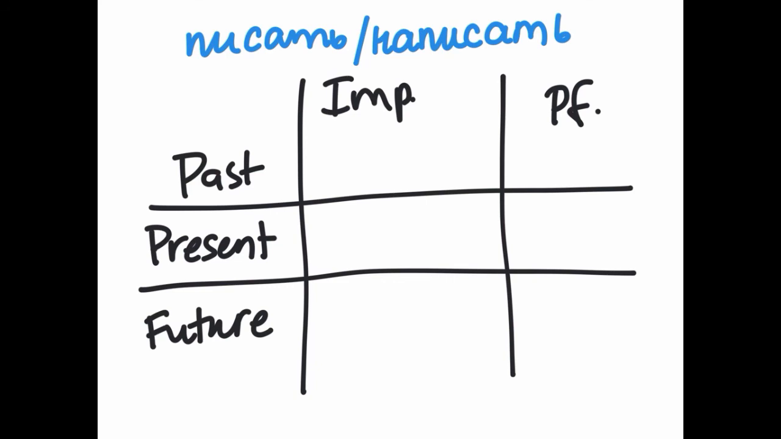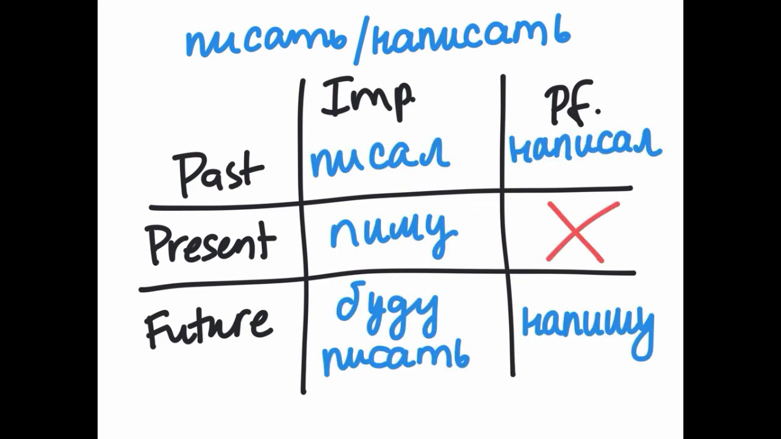Let's try filling out a table, a similar one, with the verb писать, написать. Past tense looks very similar in imperfective and perfective. Present tense, imperfective пишу, and remember that perfective cannot be in the present tense. Future, imperfective буду писать, I will be writing, versus perfective напишу, I will finish writing something.